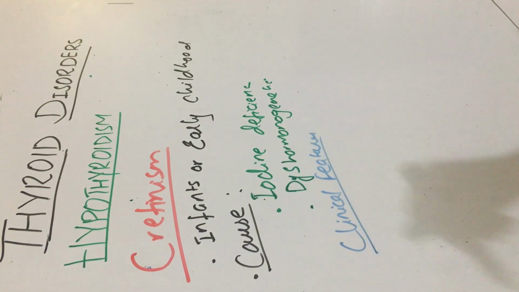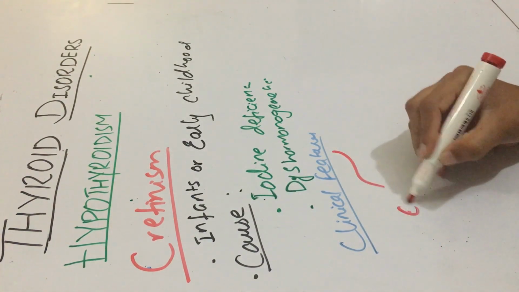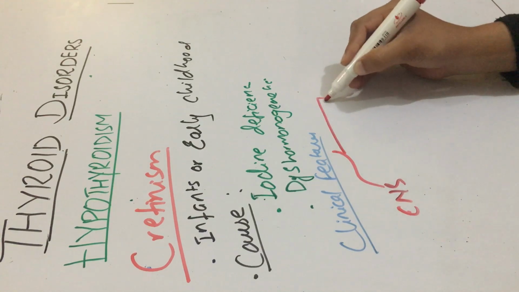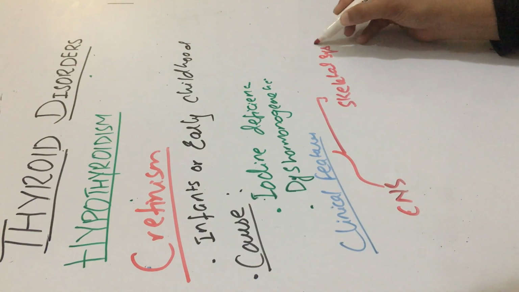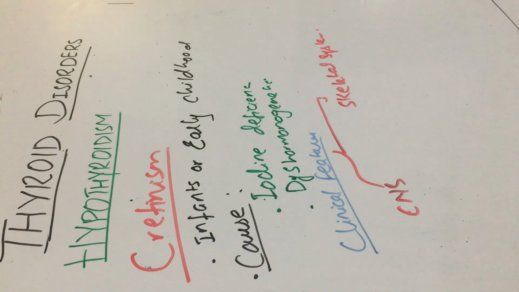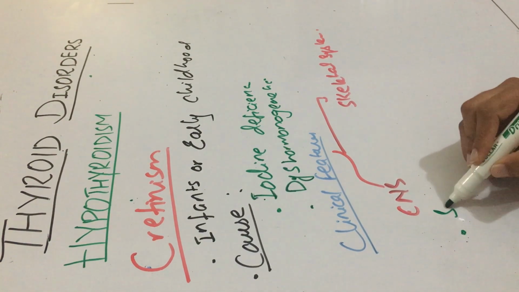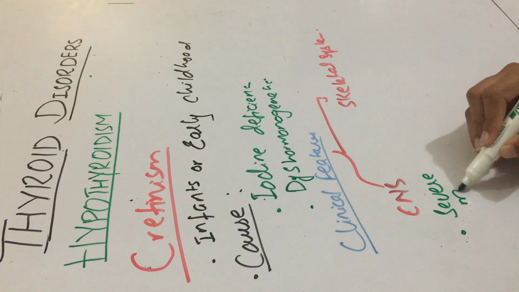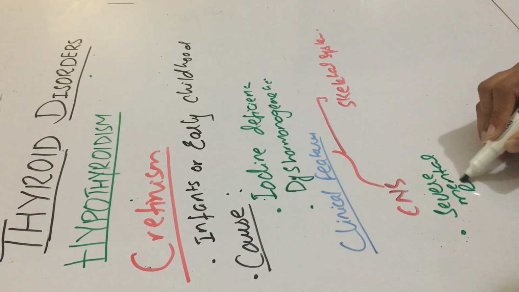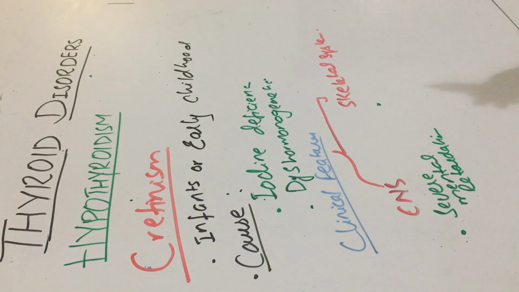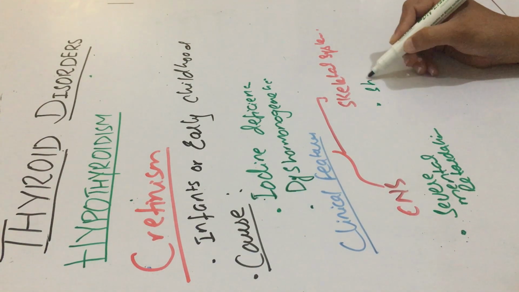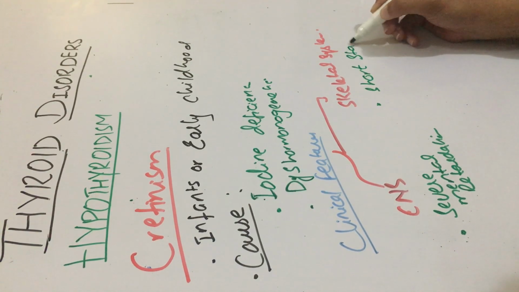Mainly two organ systems are affected in cretinism. The one is the CNS, central nervous system, and the second is the skeletal system. In the CNS, such a child would be suffering from severe mental retardation. And the skeletal system would not properly form, so such a child would have short stature.